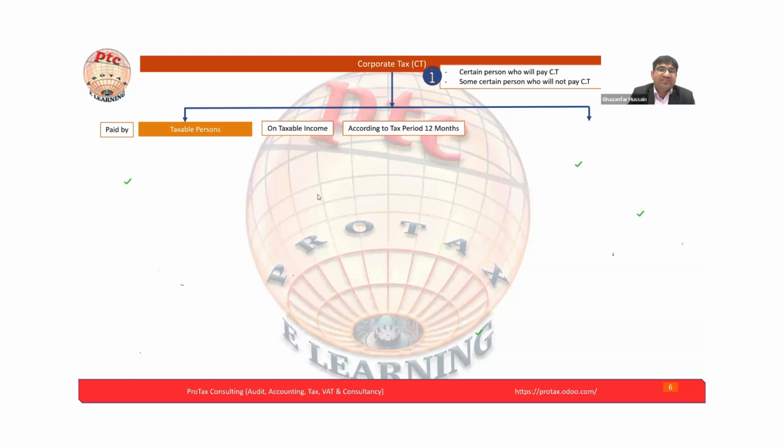Now here we mention corporate tax paid by a taxable person on taxable income according to the tax period. The important part here to understand is what the tax period is. In the UAE, they mentioned the company accounting period will be the tax period. Whatever the company accounting period is, how do we know the accounting period? The company's accounting period will be written as per the company law.